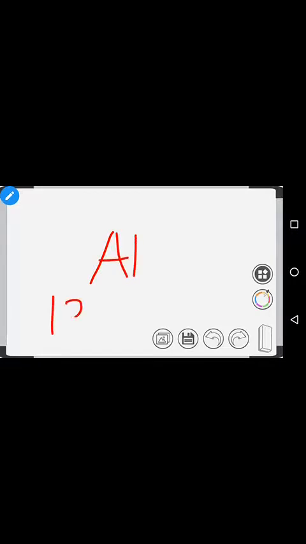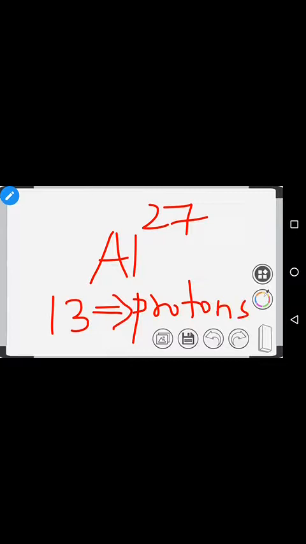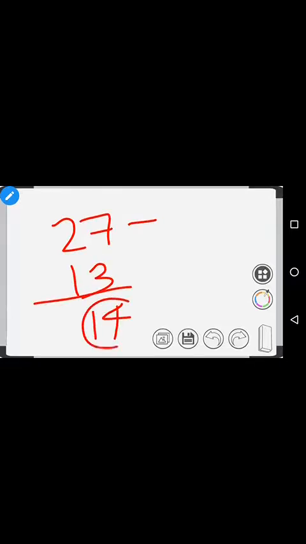Aluminium 13, 27. 13 is the atomic number. The atomic number gives the number of protons. So 13 protons are there, and what will 27 minus 13 give? 27 minus 13 gives 14. So 14 neutrons are there. Just subtract the atomic number from the mass number. I hope you will understand it very carefully.